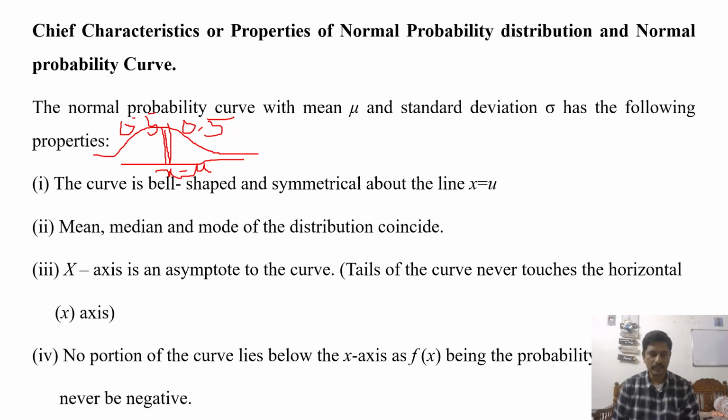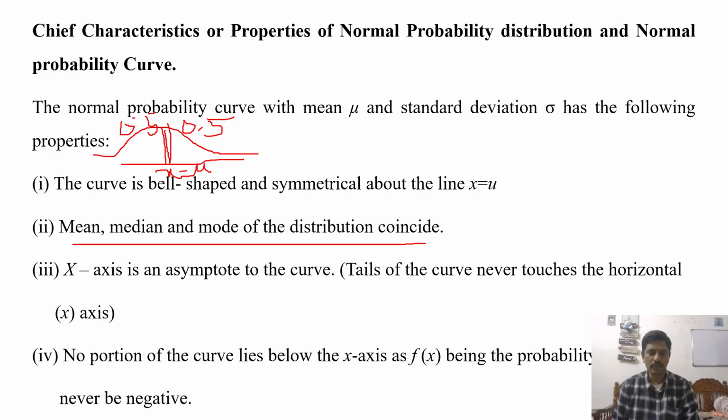The mean, median, and mode of the distribution coincide. So this is said to be a unimodal distribution also. Normal distribution is also called unimodal distribution. The x-axis is an asymptote to the curve. Already we have discussed it.